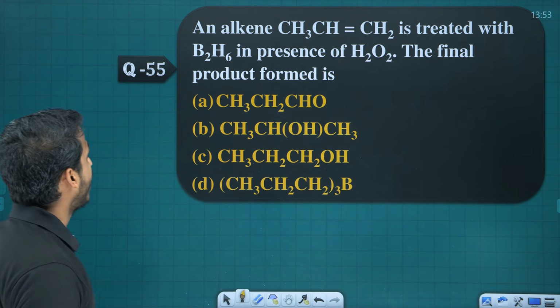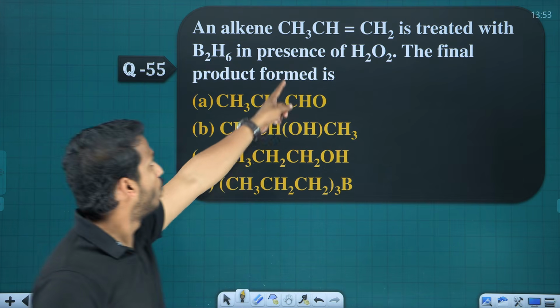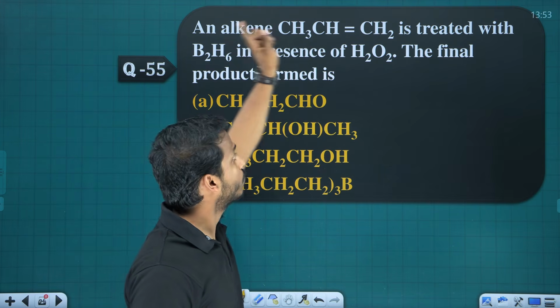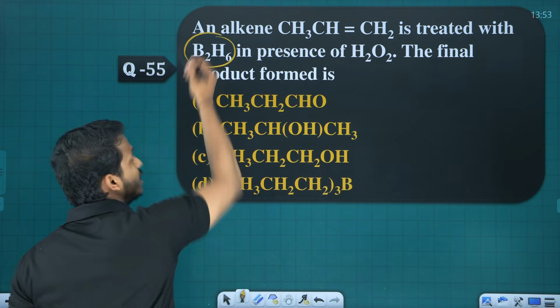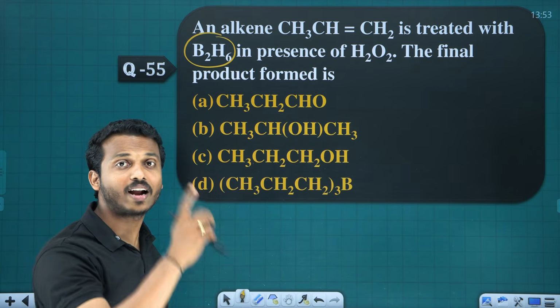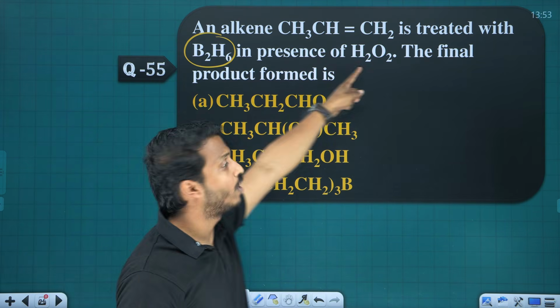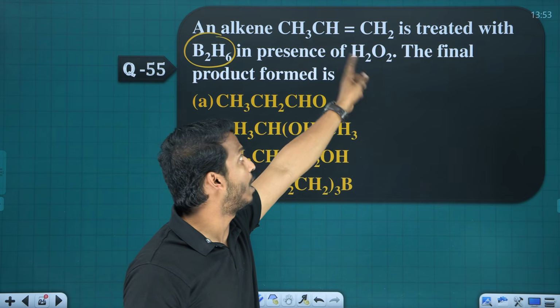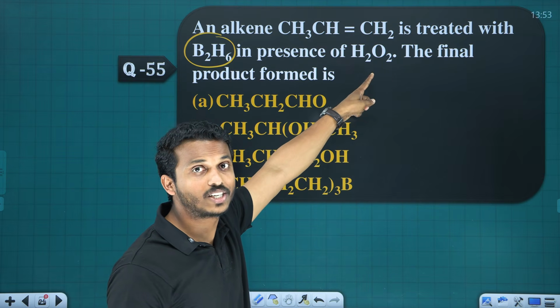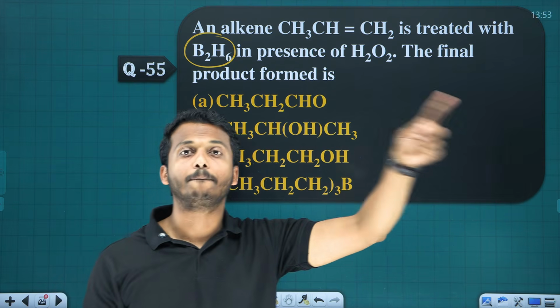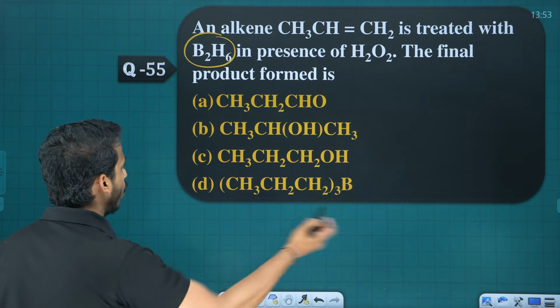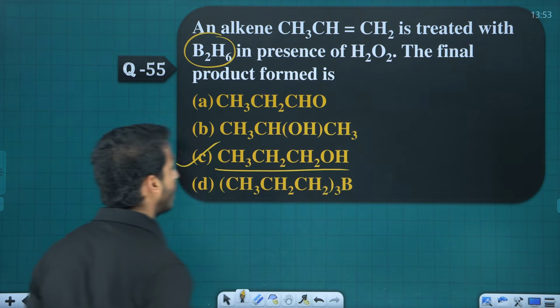Ready? Next one. An alkene we already discussed here. What is this alkene? Propene. Propene when treated with diborane, you will get trialkyl borane. That is hydroboration, over. Next, oxidation we will do. Propene becomes propanol. We did this question already, so I'm just writing the answer here.